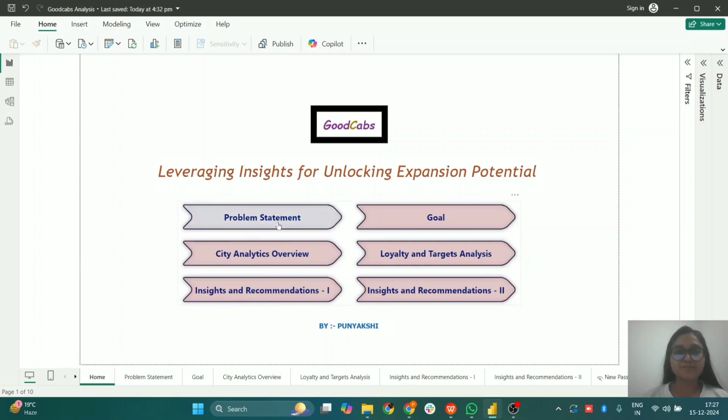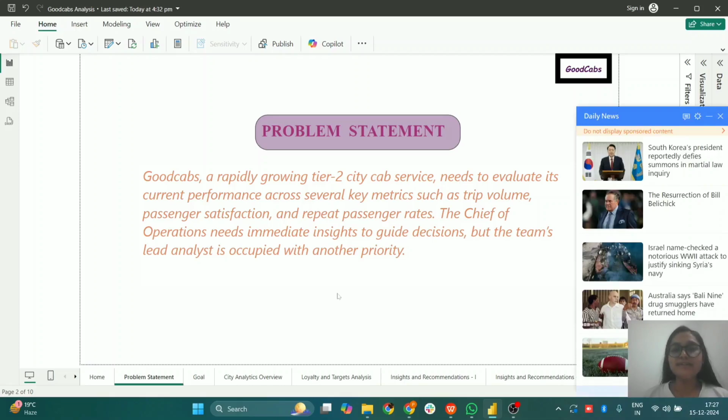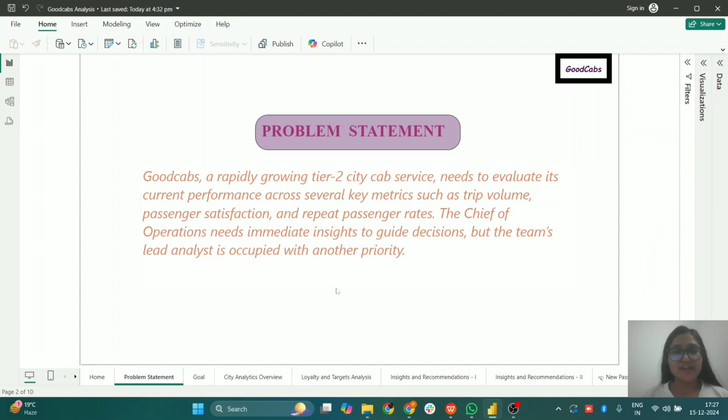So let's start. The problem statement is that GoodCabs is a rapidly growing Tier 2 city cab service, which needs to evaluate its current performance across various key metrics such as trip volume, passenger satisfaction, repeat passenger rates, balance between new and repeat passengers, and trip distribution, etc. The chief of operations needs immediate insights to guide decisions, but the team's lead analyst is occupied with another priority.